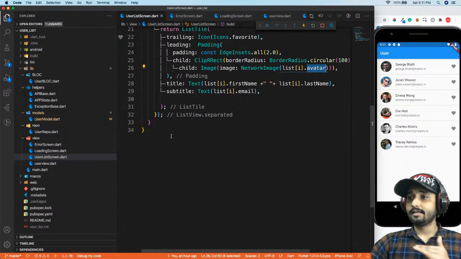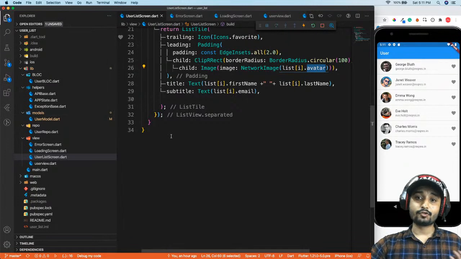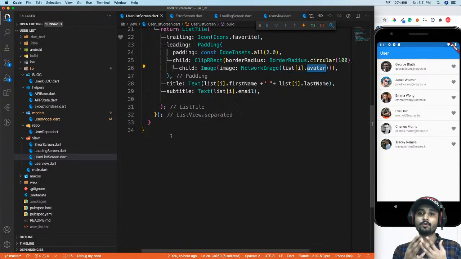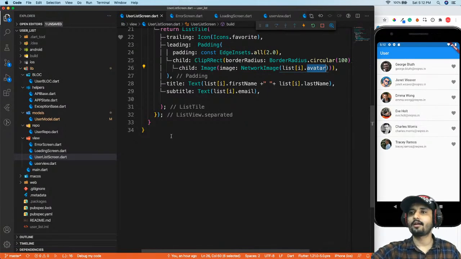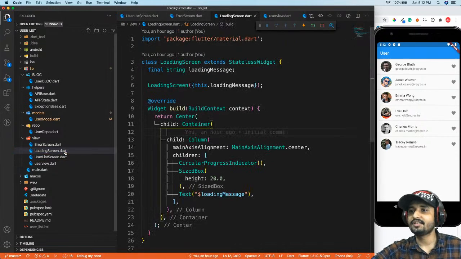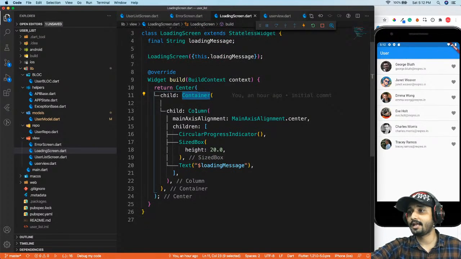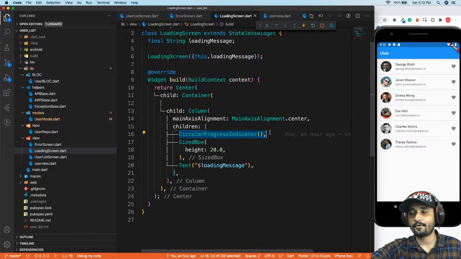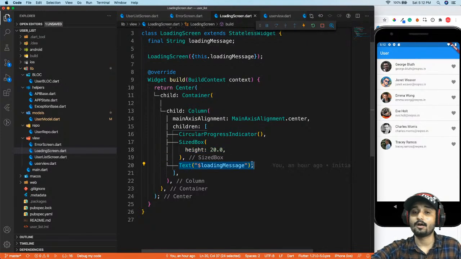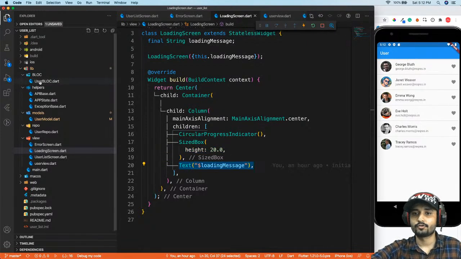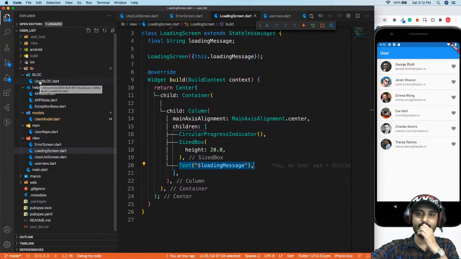So this is my UI screen, which is going to get displayed when our app is in a complete state, when we have all the data available. Another thing is we have a loading screen, which is pretty simple. I'm using a container, a center which has a container, then a column with 2 children: a circular progress indicator, and a size block to get some space, and then a loading message coming from our BLoC. So you can see over here the message is coming directly from the BLoC.